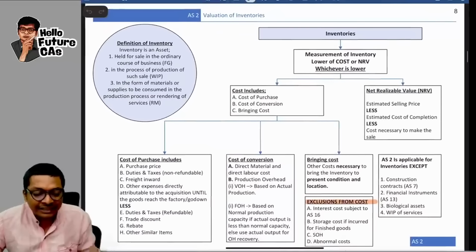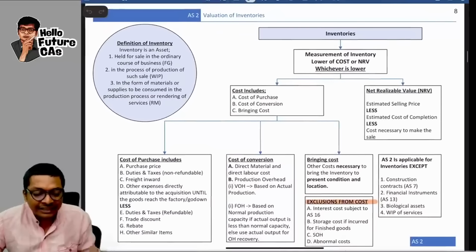So in my notes of AS 2, exclusions from cost, these 4 things are there. Interest cost subject to AS 16. We just know that if interest cost satisfies the definition of AS 16, then we will capitalize. If it is not satisfying, for example, cheese can be made in a few days or few hours itself, in that case, I will not capitalize interest cost. Then I will debit it to P&L. Storage cost if incurred for finished goods, selling overhead, and abnormal cost or abnormal loss. These are the 4 things that are not included in the cost of inventory, which can be another 4 marks theory question.